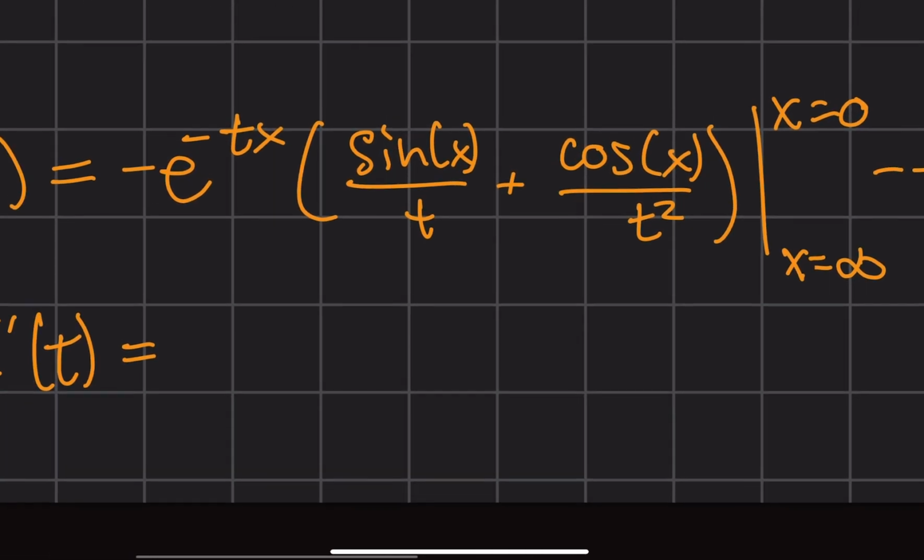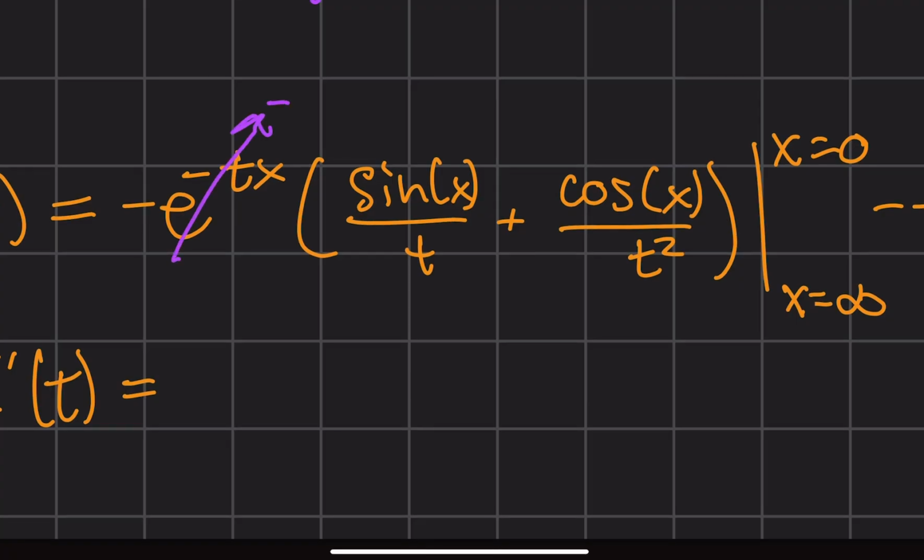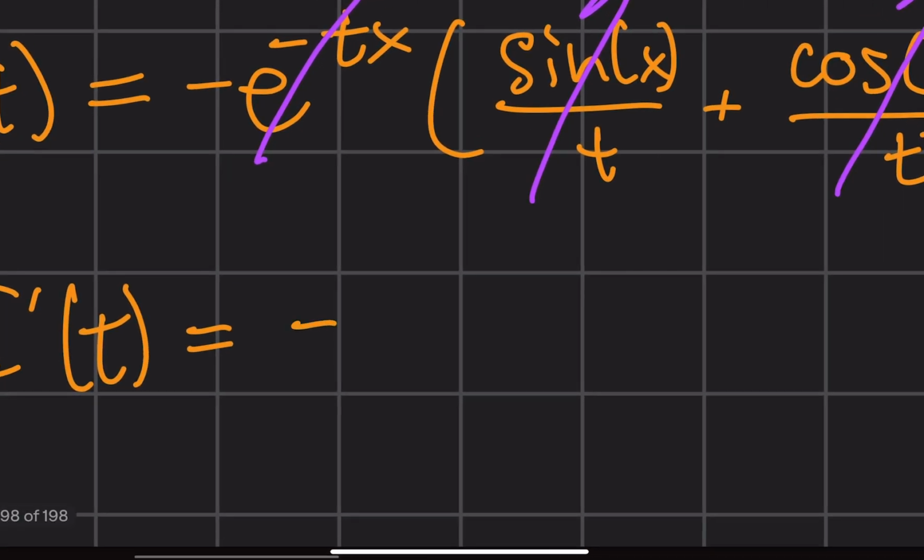So let's go ahead and evaluate this. At 0, what do we have? This goes to -1. At 0, this goes to 0, and this goes to 1 over t squared. So in all, we should have a -1 over t squared.